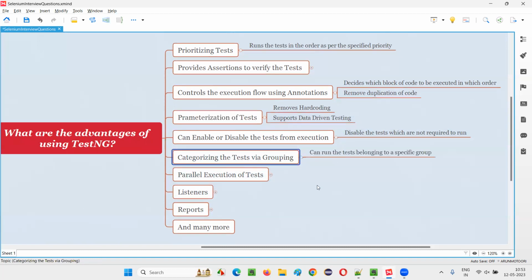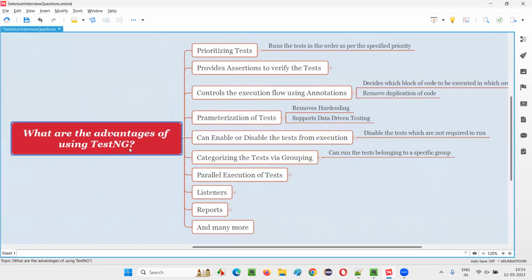The client may ask you to run smoke tests someday. The client may ask you to run all the tests one day. The client may ask you to run only the regression tests or only the sanity tests one day. Whatever the requirement may be, we have to group the tests under different groups, which is done with the help of TestNG. TestNG provides a means where you can categorize the tests by grouping them into different categories. And whenever the client asks, you don't have to break your head. Simply using that group name, you can run the tests. That is possible with the help of TestNG.